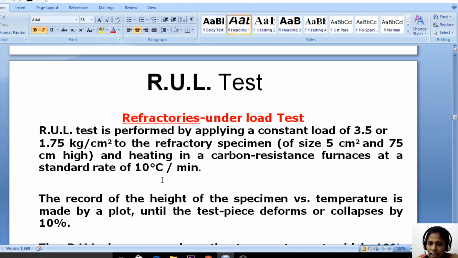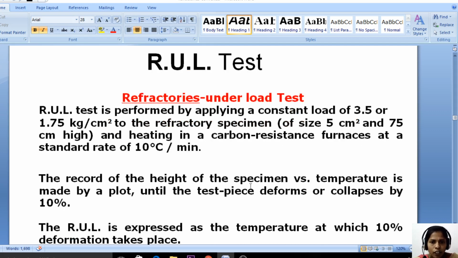So we are maintaining a constant temperature. What is the temperature range? Per minute we are maintaining 10 degrees centigrade and we are heating the specimen in the carbon resistance furnace. So we are maintaining a constant load and a constant temperature.